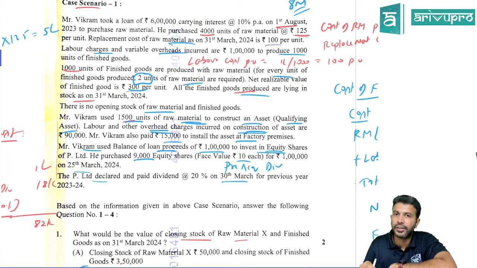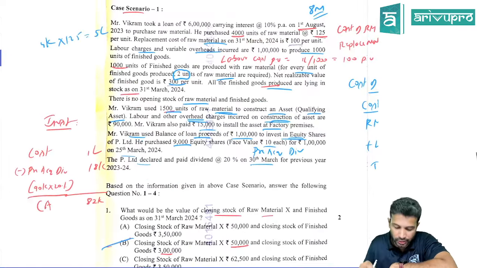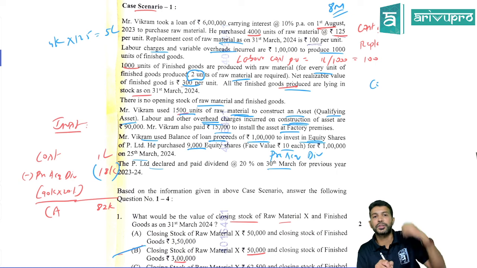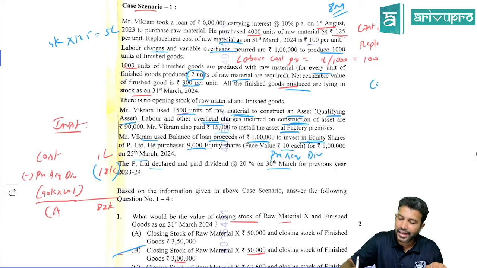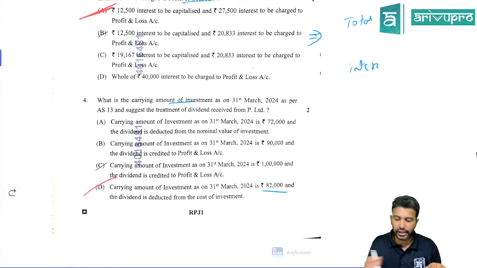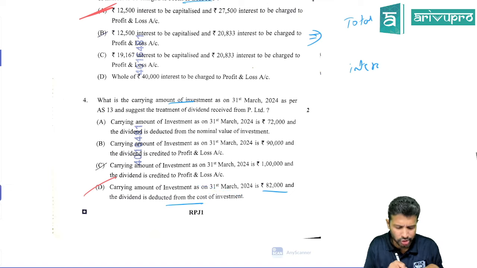They're asking the value of the investment. You bought the investment for 1 lakh and received a dividend. Dividend is always calculated on face value. 90,000 is the total face value and the dividend rate is 20%, so the dividend amount to be reduced from the cost of investment is 18,000. The carrying amount of the investment at the end of the year becomes 82,000. So the last option, 82,000, is the treatment. Dividend should be reduced from the cost of investment.